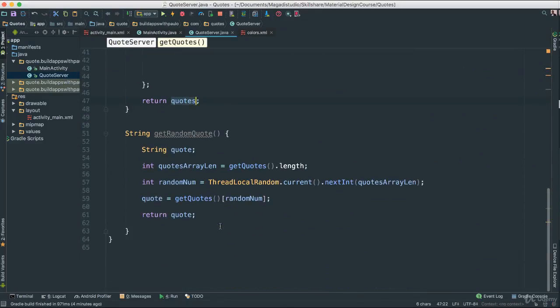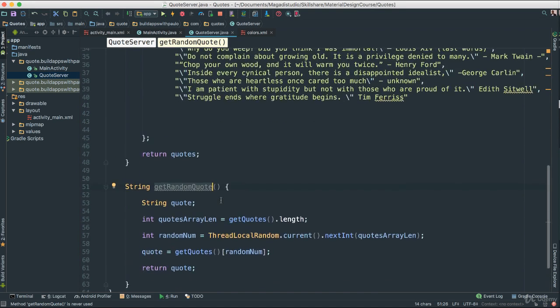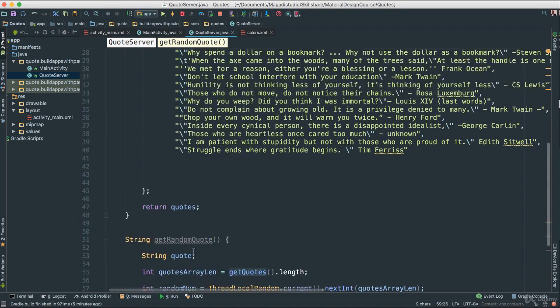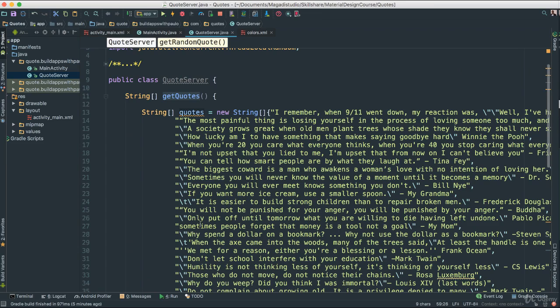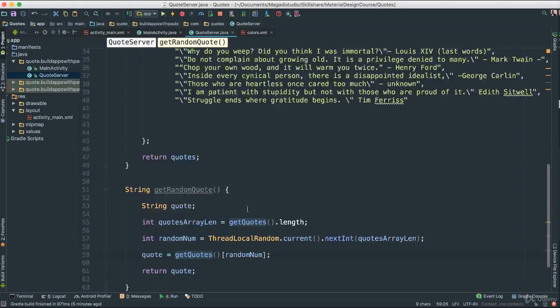Now, inside also I have another method called getRandomQuote. So what this does, it creates a random number, and then we take that random number, we then put inside of our get quotes, which returns all of these quotes inside of this bucket. And each time that we click on our button, it will go ahead and fetch a random number or a random quote here. So that's all this is doing here.